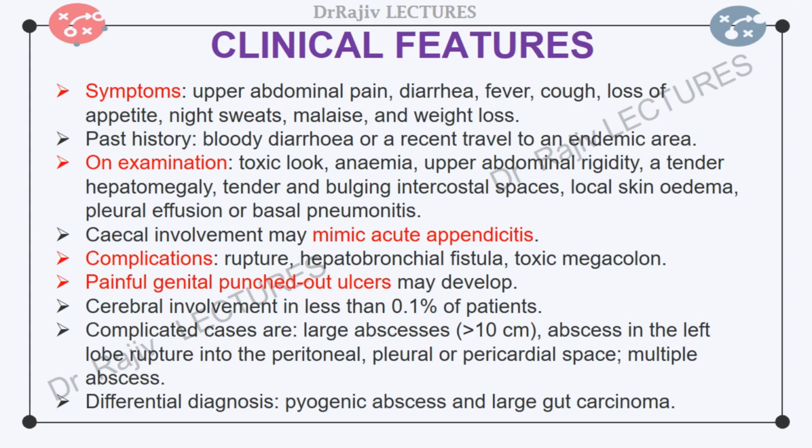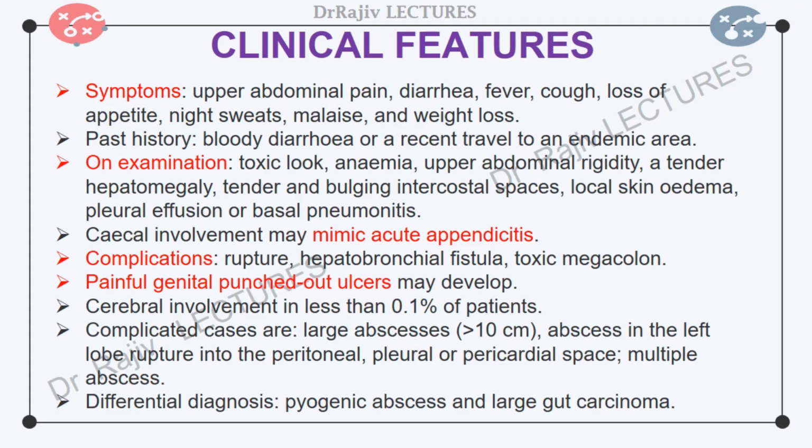Liver abscesses can occur without previous diarrhea. On examination, the patient looks toxic and anemic, may have upper abdominal rigidity, a tender hepatomegaly, tender and bulging intercostal spaces, local skin edema, a pleural effusion, and basal pneumonitis. Pulmonary features appear late in an acute case. Jaundice or ascites may be present but are uncommon.